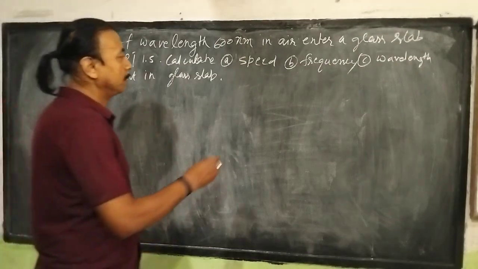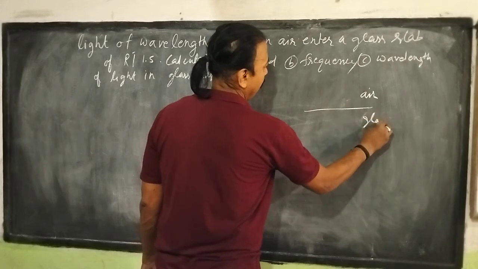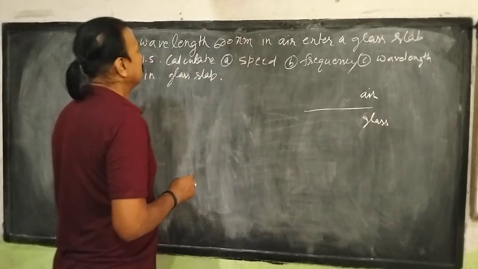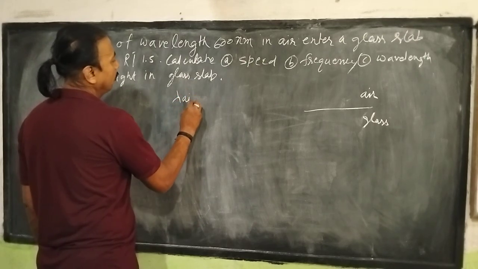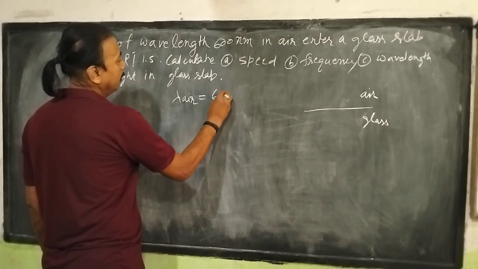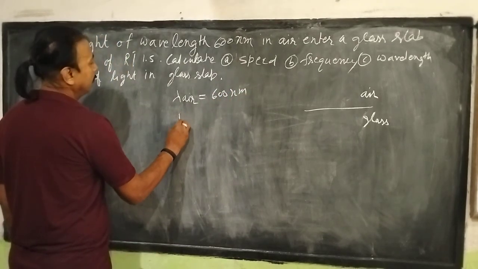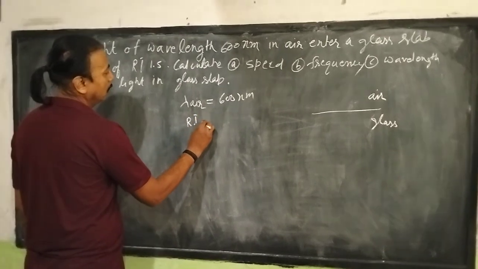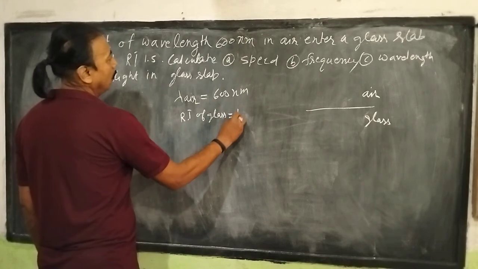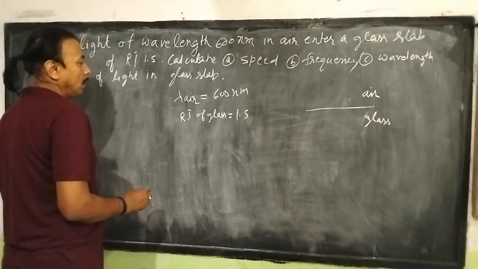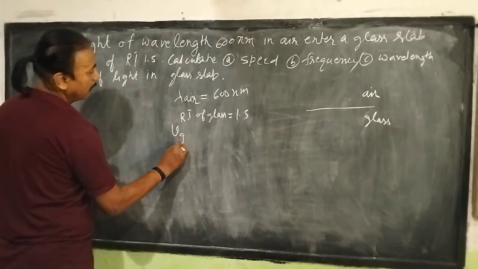We are given two media, air and glass. Lambda air is given, the wavelength of light in air, 600 nanometer. For glass, the refractive index of glass is given as 1.5. What we have to find out is the speed of light in glass,